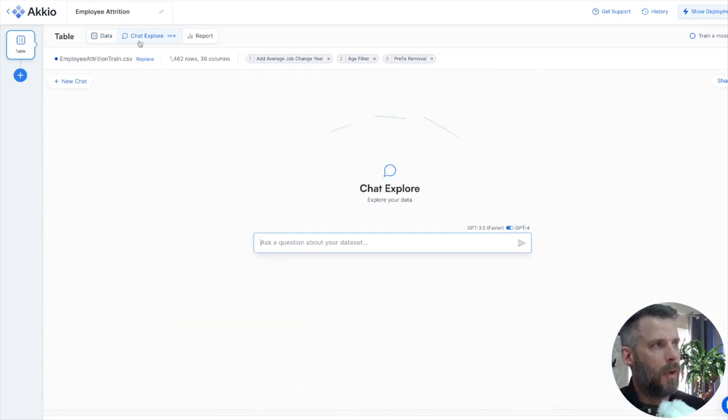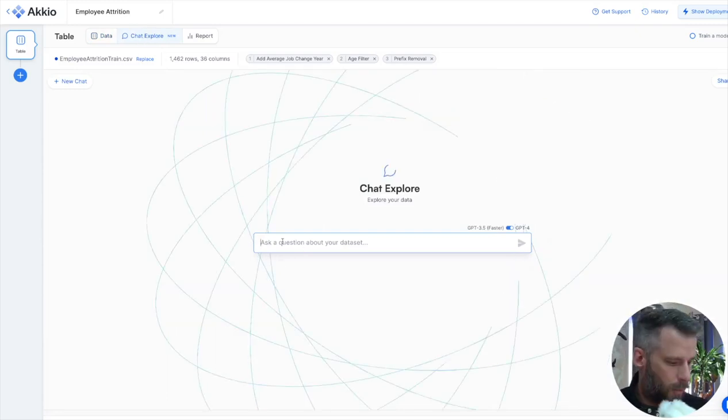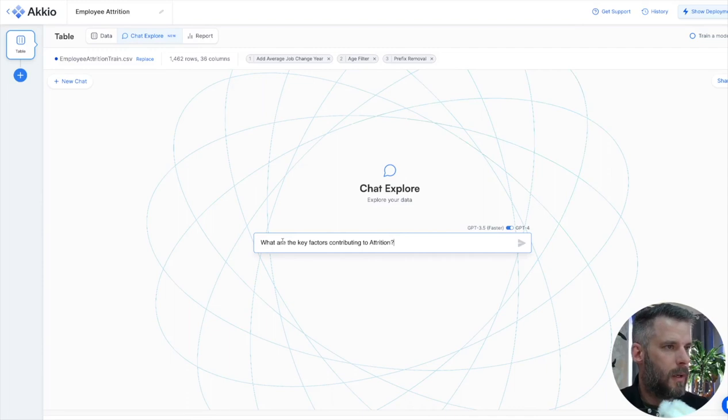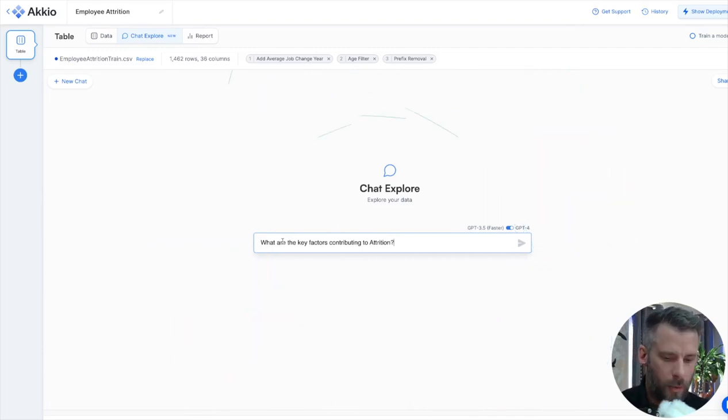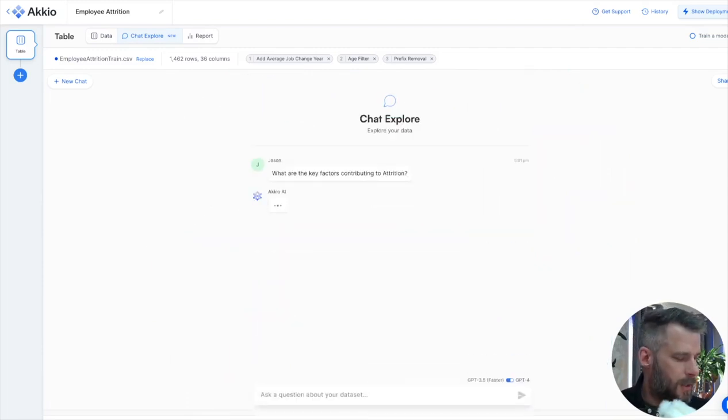If I come into Explore, just click this at the top, I can say this here: what are the key factors contributing to attrition? Just simple like that. Just type it in and see what it comes up with. Just exploring it, seeing what I think. And again, behind the scenes, you can tell down here we're using GPT-4.